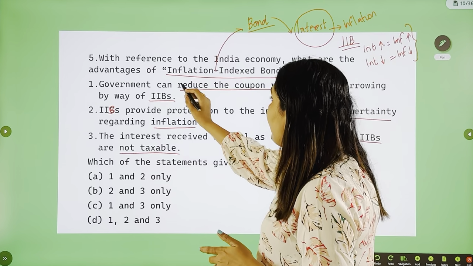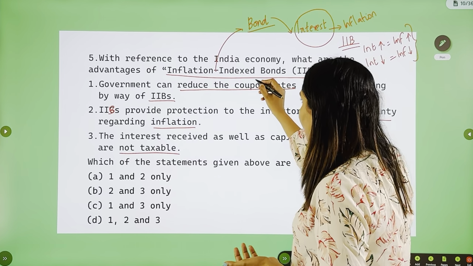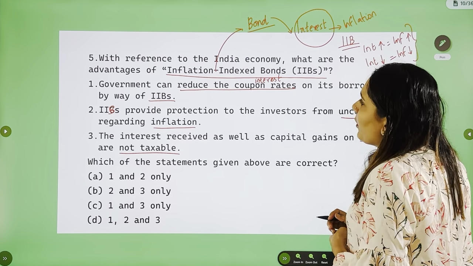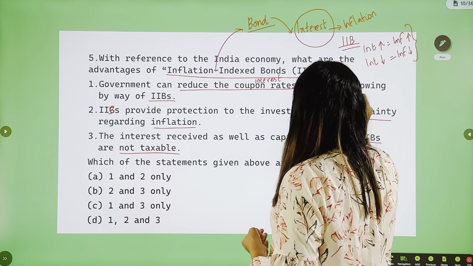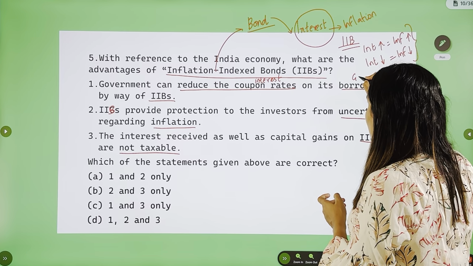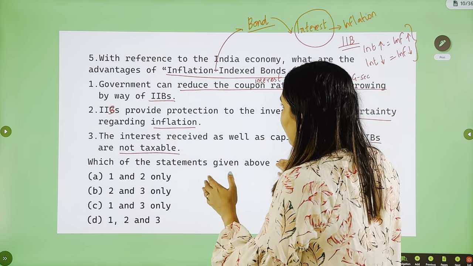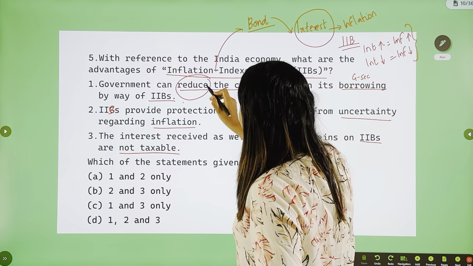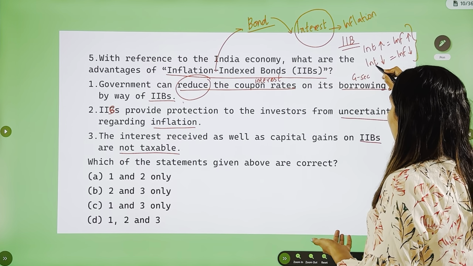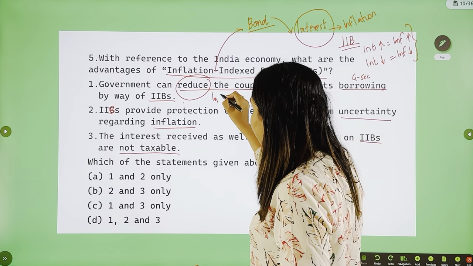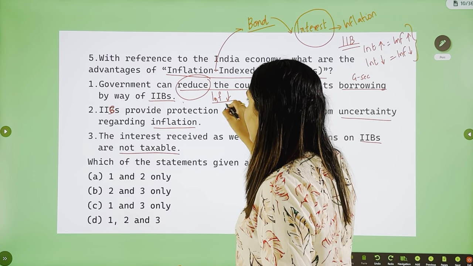The first one, government can reduce coupon rates. Coupon rates here means interest rates on its borrowings by way of IIB. Now, the borrowing by government is through government securities, which is also a bond. So, government can reduce the coupon rates. Yes, it is possible. How? When the inflation rates are low, the government can reduce the interest rates as well.